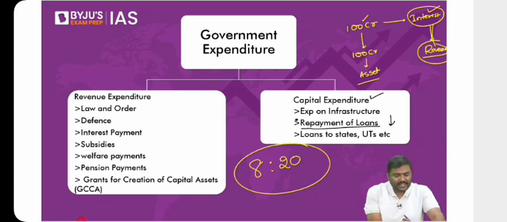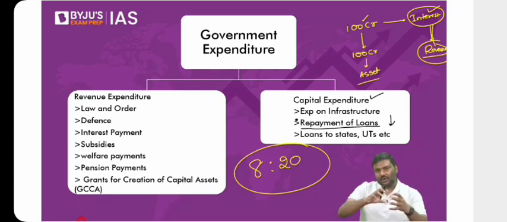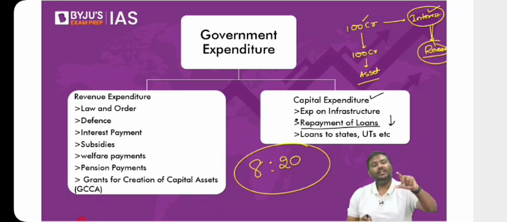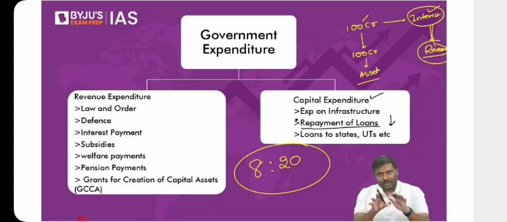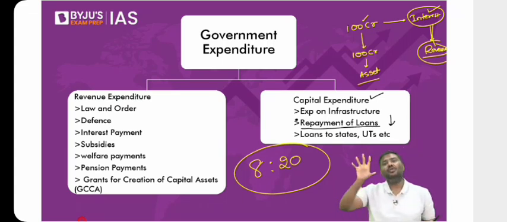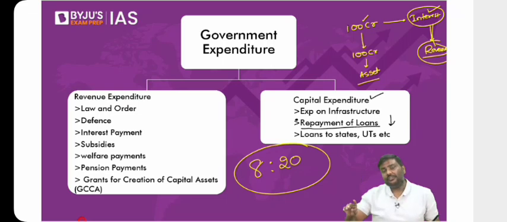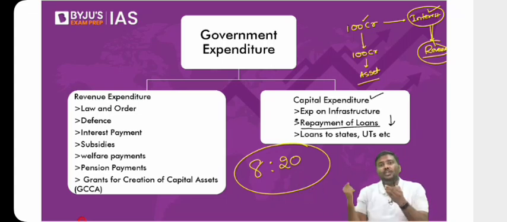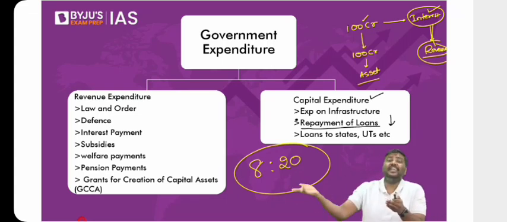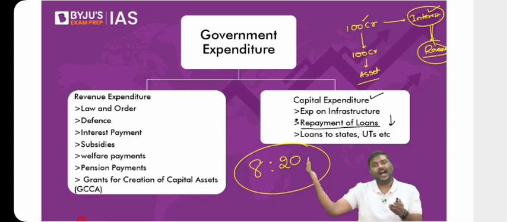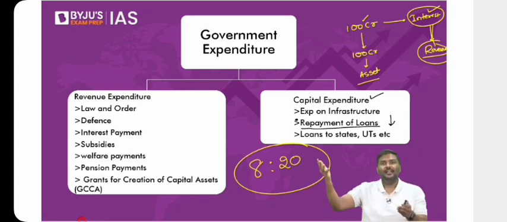Next one is the primary deficit. Part of the borrowing we might use to pay interest. The remaining we will use to conduct expenditure in this year. What we want to do is reduce the usage of borrowings for current year expenditure, because it simply means you are borrowing to take care of current year expenditure, which indicates your finances are not strong. Your incomes are not strong. You're spending a lot of money. That is the meaning of a higher PD. So you should reduce the PD. We should reduce the PD to 0.